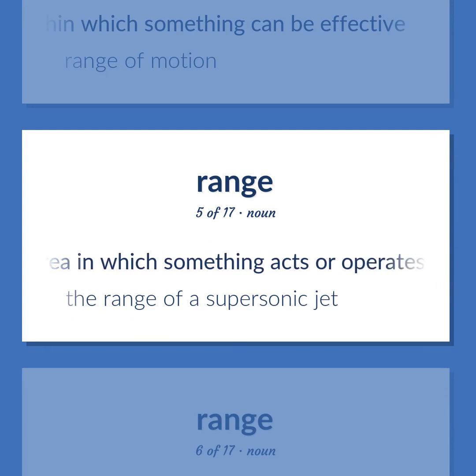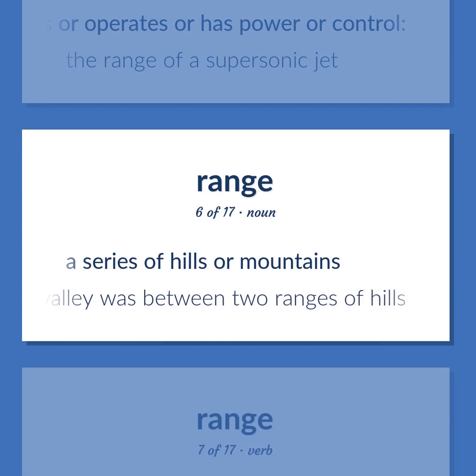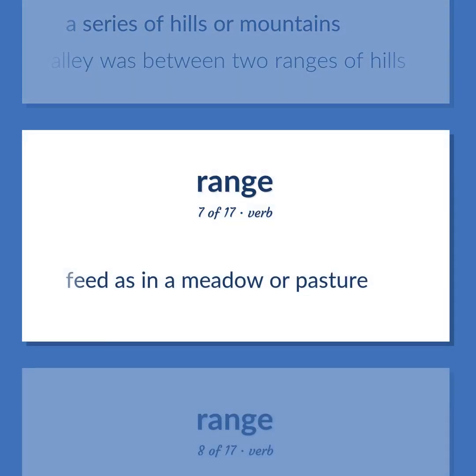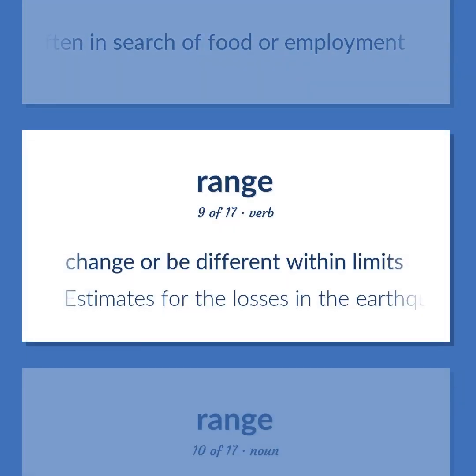An area in which something acts or operates or has power or control. The range of a supersonic jet. A series of hills or mountains. The valley was between two ranges of hills. Feed as in a meadow or pasture. Move about aimlessly or without any destination, often in search of food or employment. Change or be different within limits. Estimates for the losses in the earthquake range as high as $2 billion.